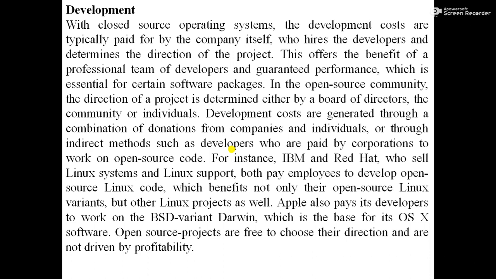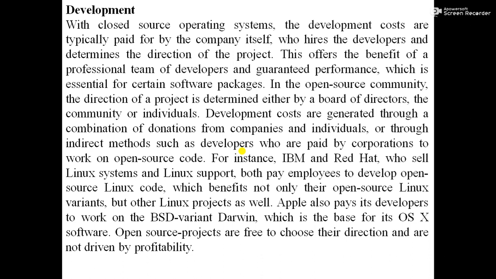Apple also pays its developers to work on the BSD variant Darwin, which is the base for OS X software. So open source projects are free to choose their direction and are not driven by profitability. Means here, the profit factor is not there in the open source operating system, whereas in closed source operating system, the profit